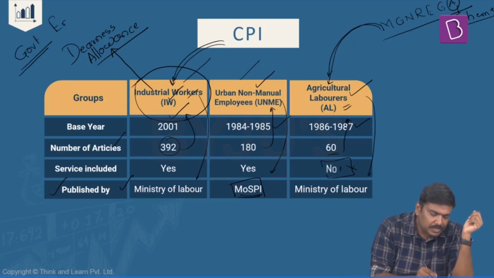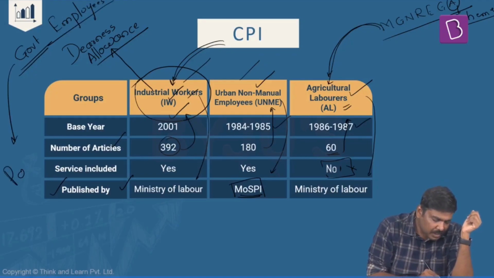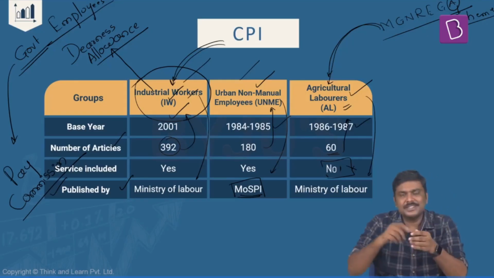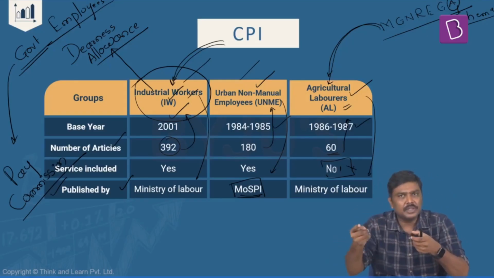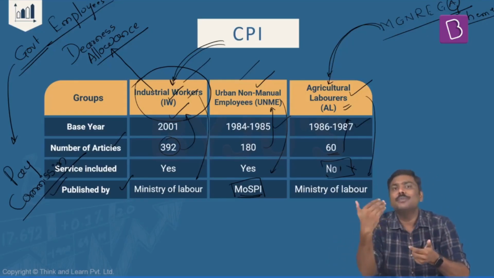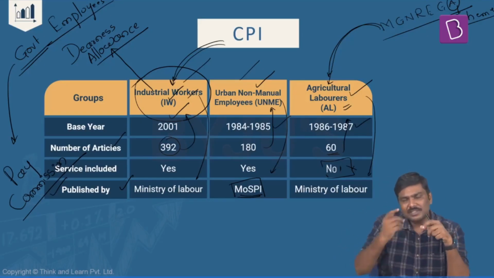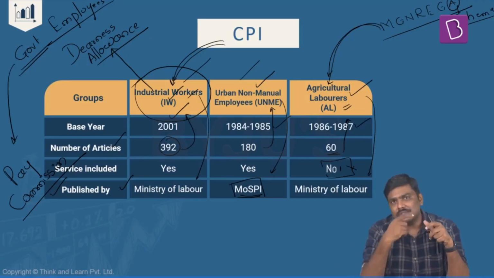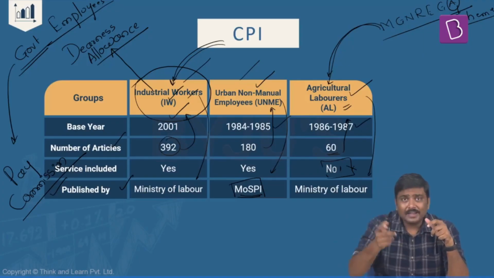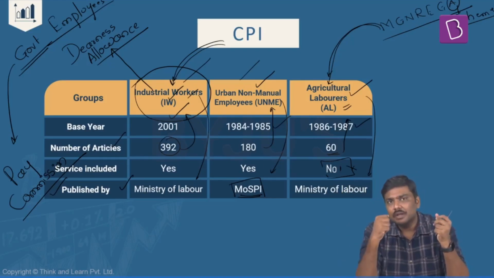In the case of government employees, generally the government sets up a commission, famously referred to as the pay commission, and this pay commission will give a recommendation to the government as to by what percentage the salaries of the government employees should be hiked, should be increased. But please understand this: once the pay commission award is announced by the government, till the next pay commission is set up, the salary will remain the same.